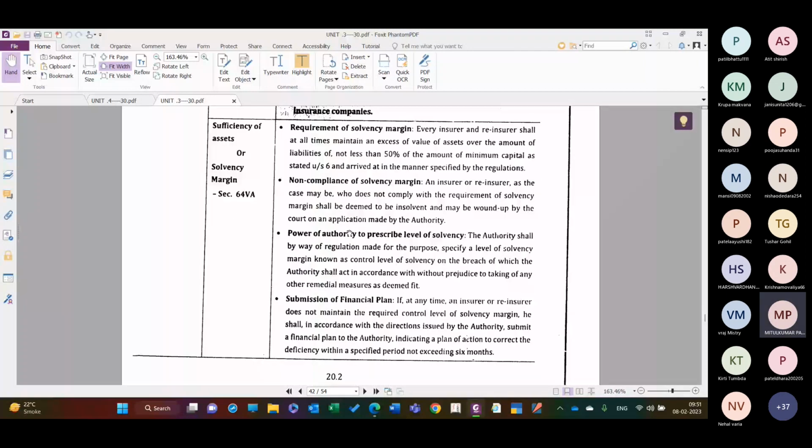Solvency of assets or solvency margin, section 64 VA. Requirement of solvency margin: every insurer and reinsurer shall at all times maintain an excess of value of assets over the amount of liabilities of not less than 50% of the amount of minimum capital as stated under section 6 and arrived at in the manner specified by the regulation.